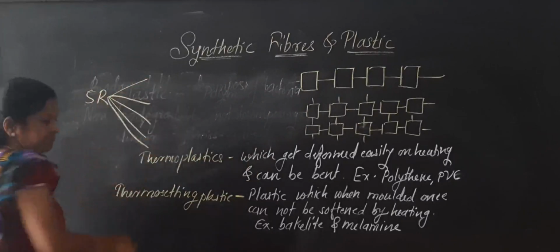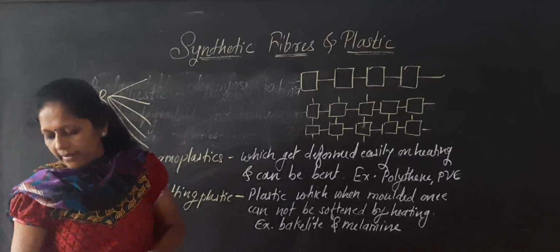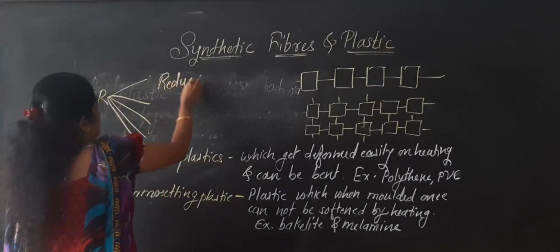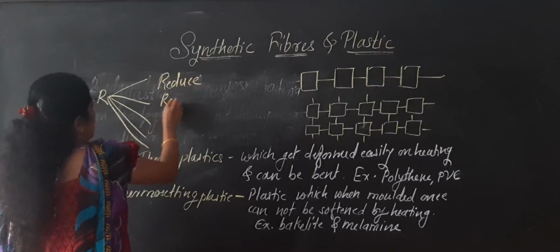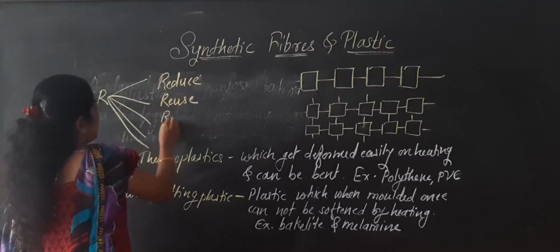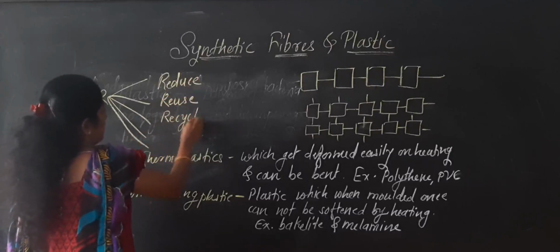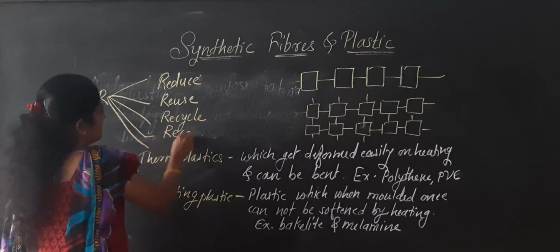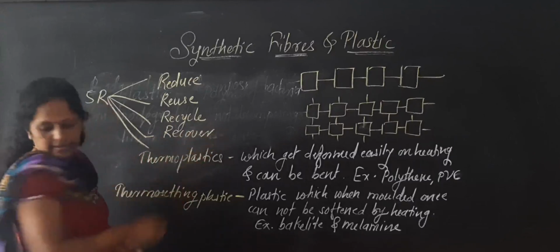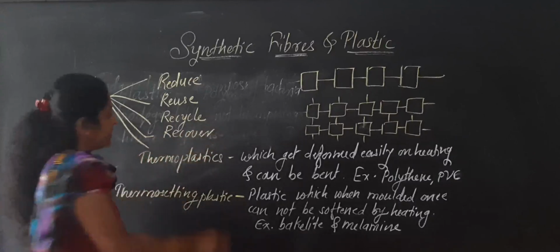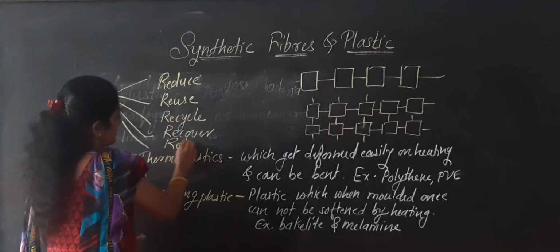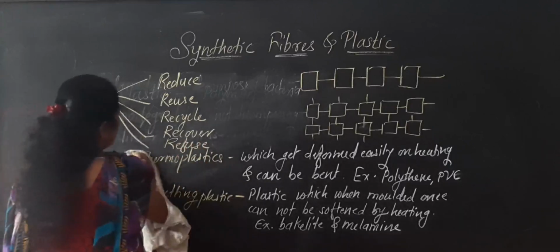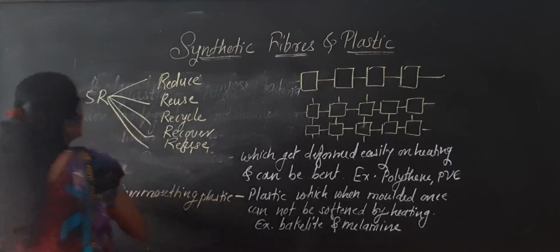They are reduce, reuse, recycle, recover, and lastly refuse. See here: reduce, recycle, reuse, refuse, recover.